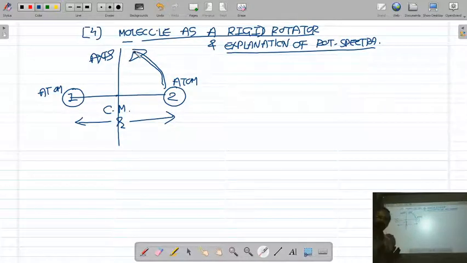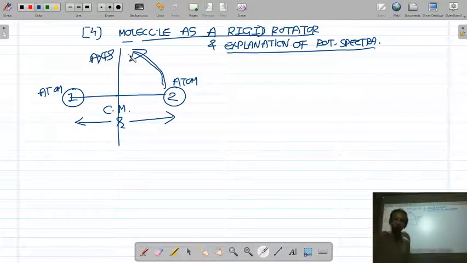Due to the rotation of the molecule, the molecule has rotational energy. But in order to obtain the rotational energy of the molecule, we have to solve the Schrodinger equation for the rigid rotator. This molecule will be considered as a rigid rotator because the two atoms are chemically bonded, rigidly held together with a constant internuclear distance r and rotating about an axis passing through the center of mass. So let us now obtain the possible rotational energy of the molecule by solving the Schrodinger equation of the rigid rotator.